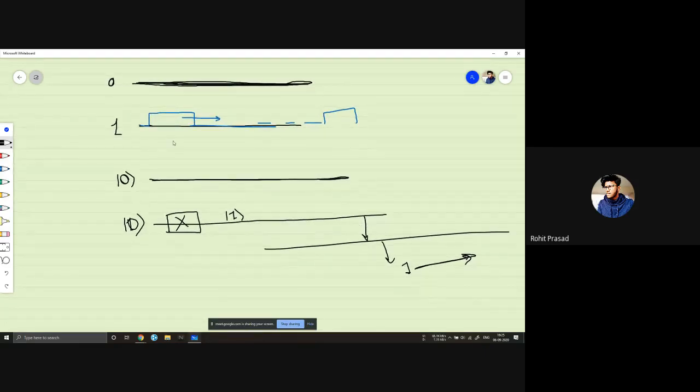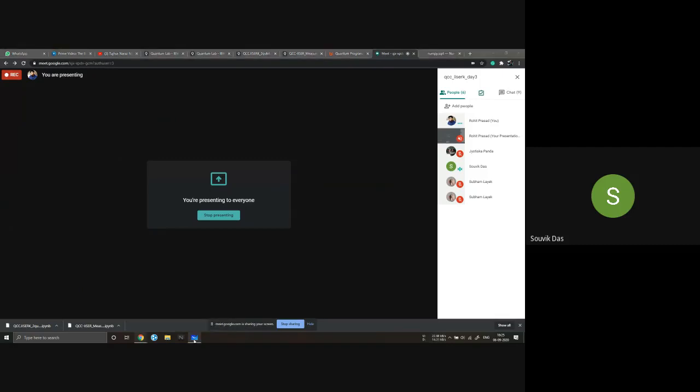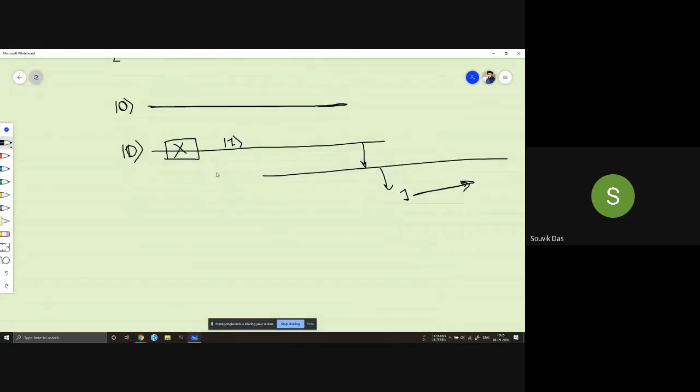We can't use this quantum bit for the classical way of transferring data. You can transfer data with quantum bits, but we need other algorithms for that. We can't use the classical way of doing the transfer. So if I say that the x polarized light is 1, then I have to send an x polarized light to you for 1. Okay, yeah.